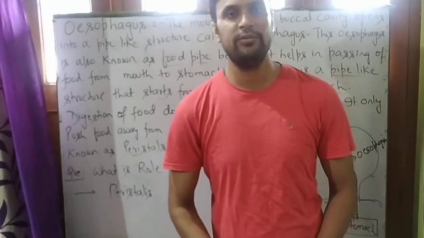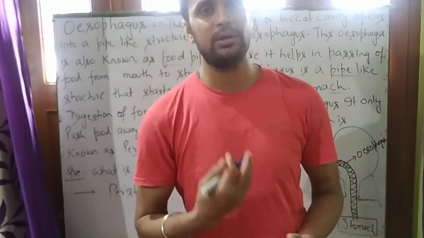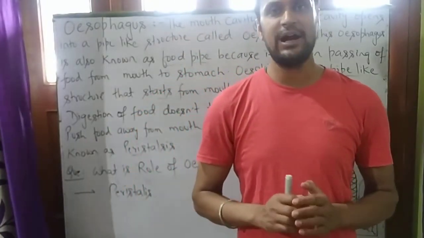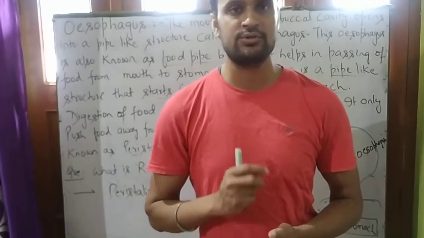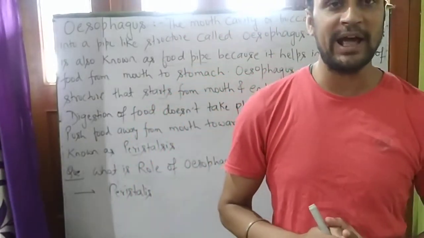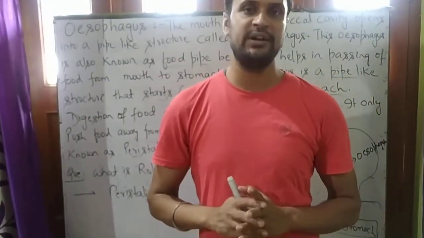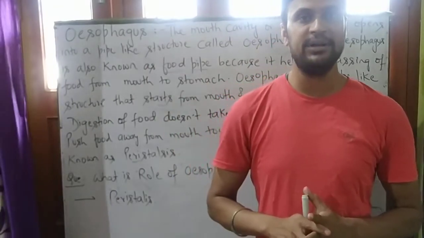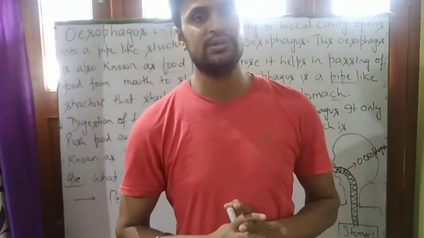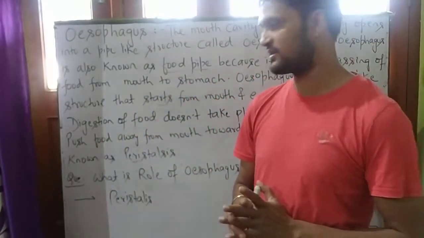So student, now we are going to discuss about esophagus. So basically what is esophagus? A pipe-like structure that starts from mouth and ends in stomach is known as esophagus. It is also known as food pipe. It does not directly involve in digestion, but it helps in digestion by pushing the food from mouth to stomach. This movement is known as peristalsis.